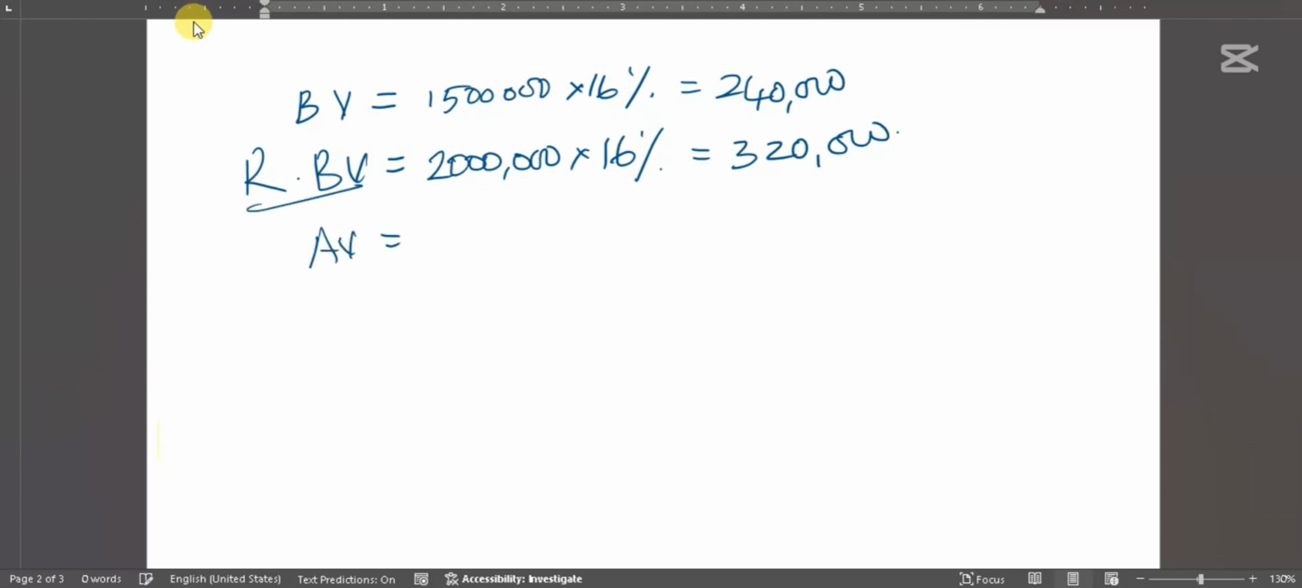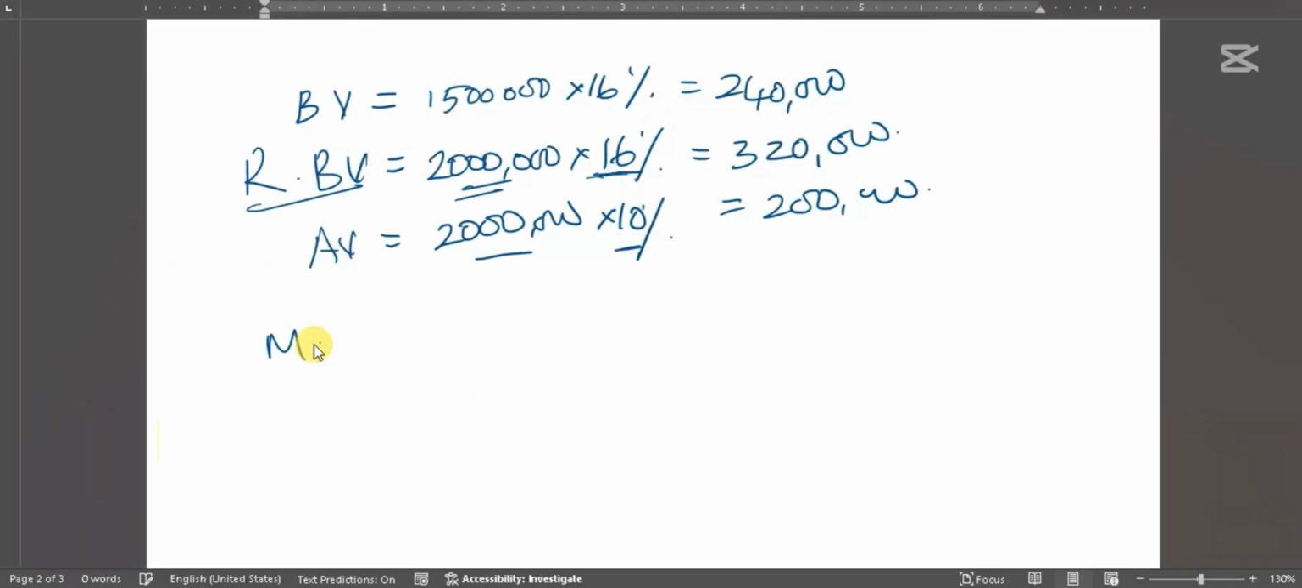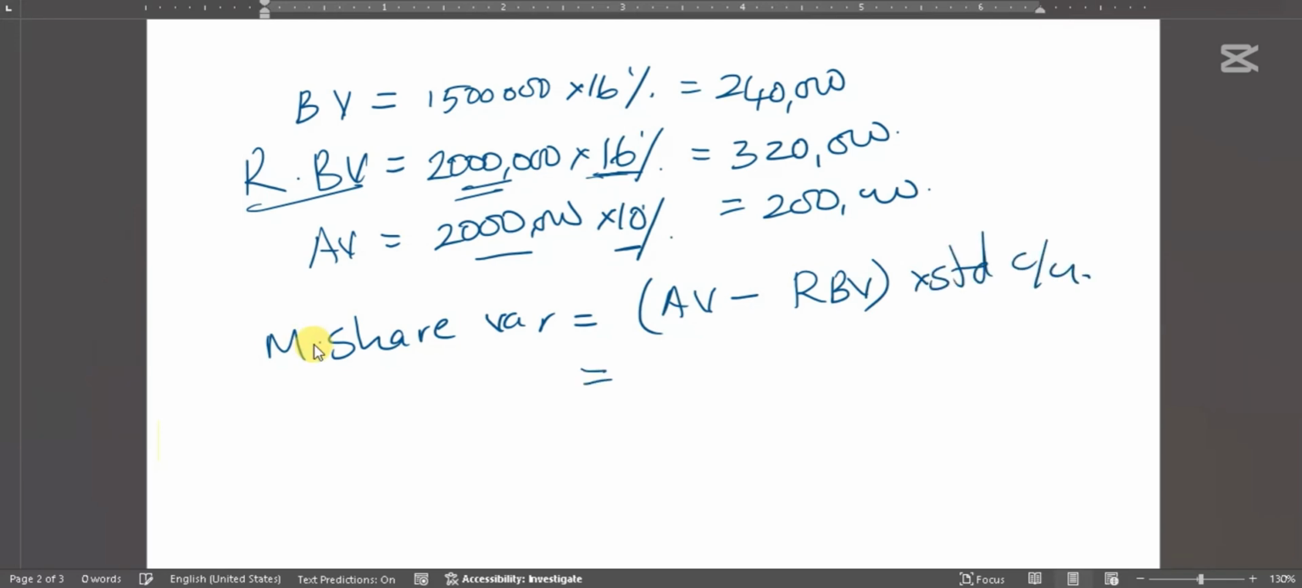Then actual volume: what they actually achieved on this 2 million was only 10%, which is 200,000. Revised budgeted volume is the actual market size into budgeted market share, 320,000. So which variance do they ask? Market share variance. What did I say? Actual volume minus revised budgeted volume into standard contribution per unit. If you practice the formulae, it's fast, guys. You can do the MCQs and Section B questions much faster.